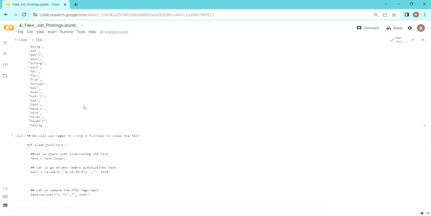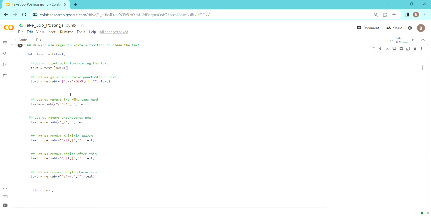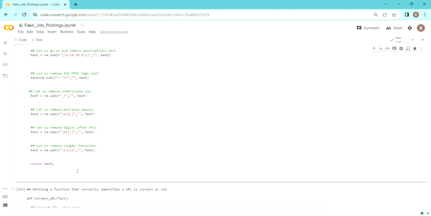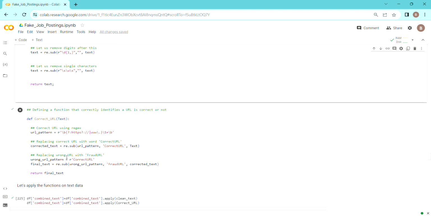So next comes cleaning the data. Here I have defined a function. The function will lowercase the text first, then it will substitute the punctuations with empty strings, then it will substitute the HTML tags with empty strings, and underscores, then comes the multiple spaces, then comes the digits, and lastly the single characters, and it will return the text as well.